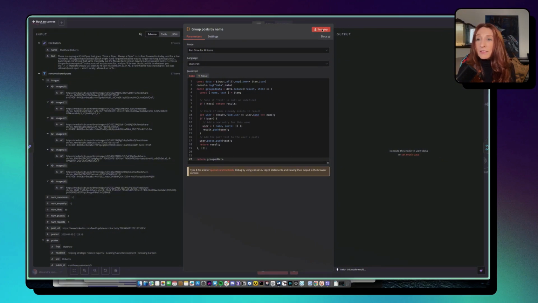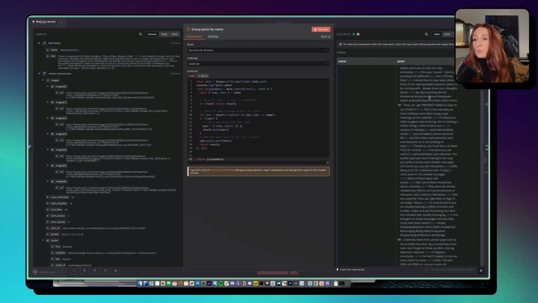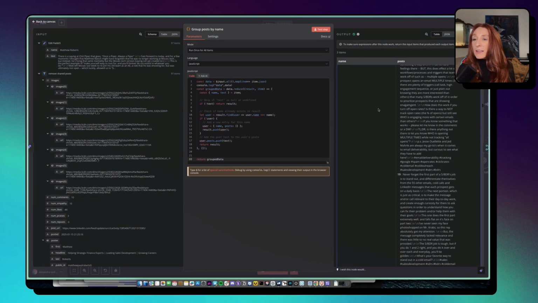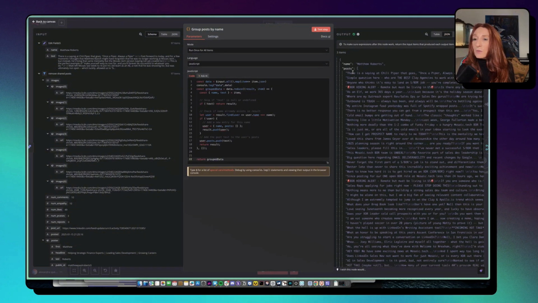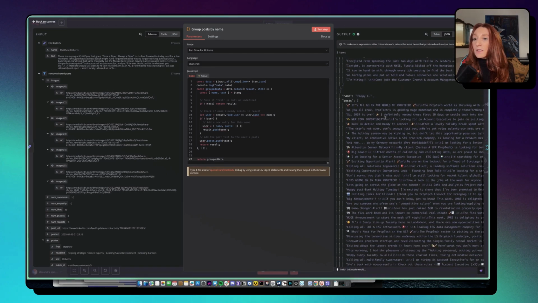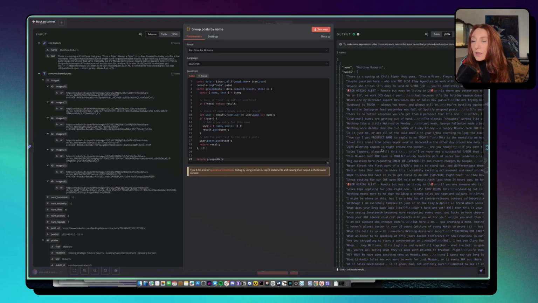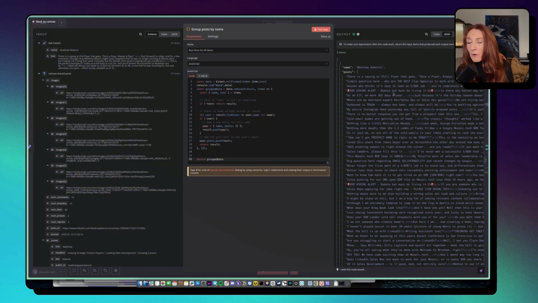So if I run it, okay, here we have the name and we have all the posts in an array. And then if we go to JSON, okay, we have this name, this one, and this one. So we have our 3 prospects here with all their posts compiled in an array. Okay.